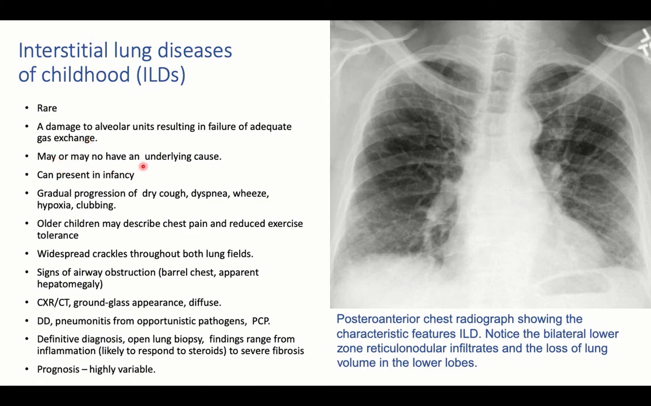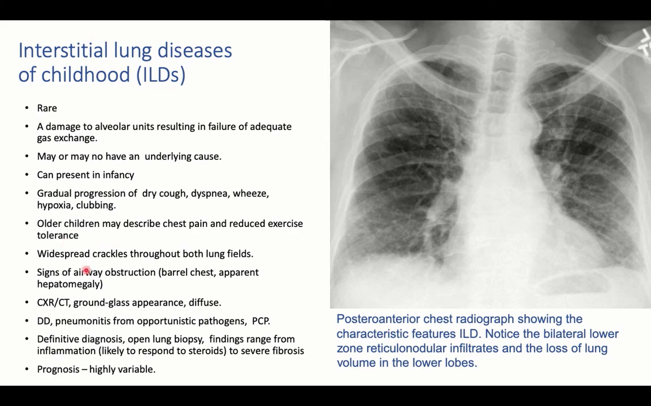The patient may or may not have an underlying disease for the interstitial disease. So hemosiderosis can present with interstitial lung disease, for example. Some rheumatologic or autoimmune conditions can present like this. It can present in infancy with gradual progression of dry cough, dyspnea, wheeze, hypoxia, and clubbing, as in any chronic hypoxic condition. Older children may describe chest pain, reduced exercise tolerance.